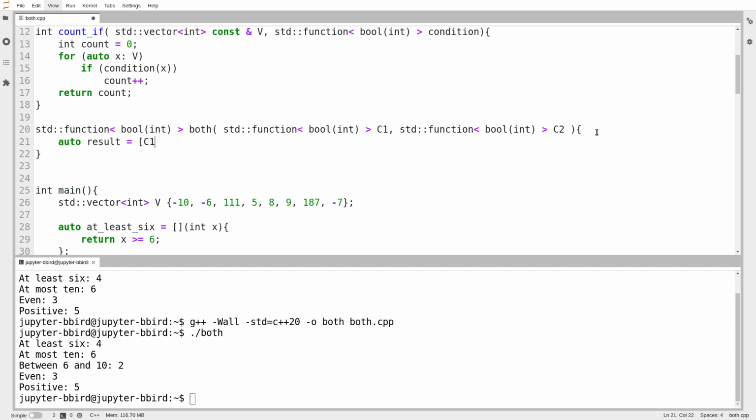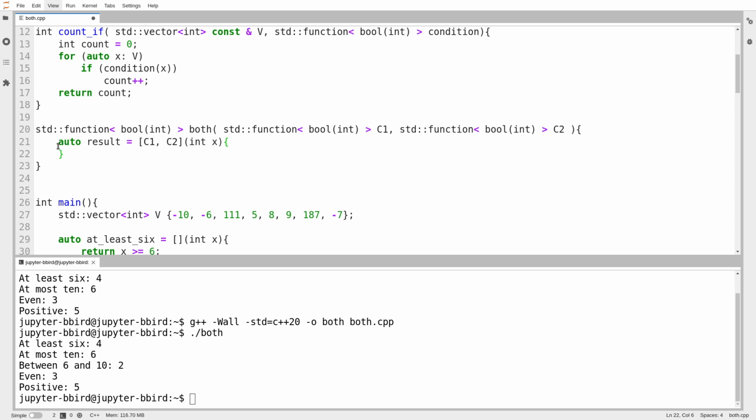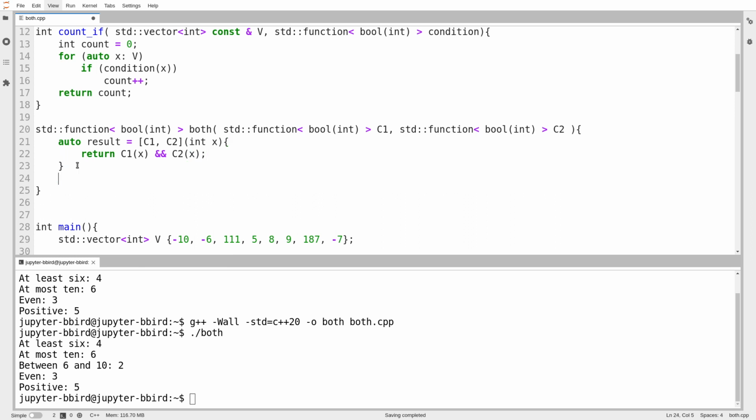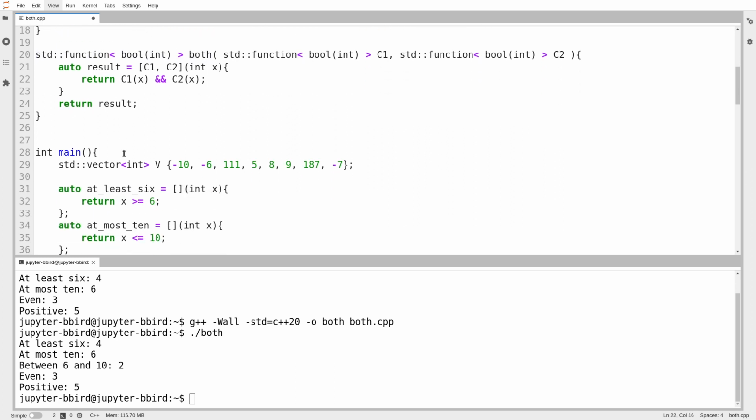It's going to capture C1 by value and C2 by value. One reason why you want to capture by value here, I mentioned this in a previous video, is if you capture by reference, you're going to end up with a scoping problem because you're going to return the function and the references may not be current. Okay, so I take an element x and I want the resulting condition to return true if both C1 of x and C2 of x are true. So I make up a function and then I return it. Here I have a function called both that creates and returns a function.